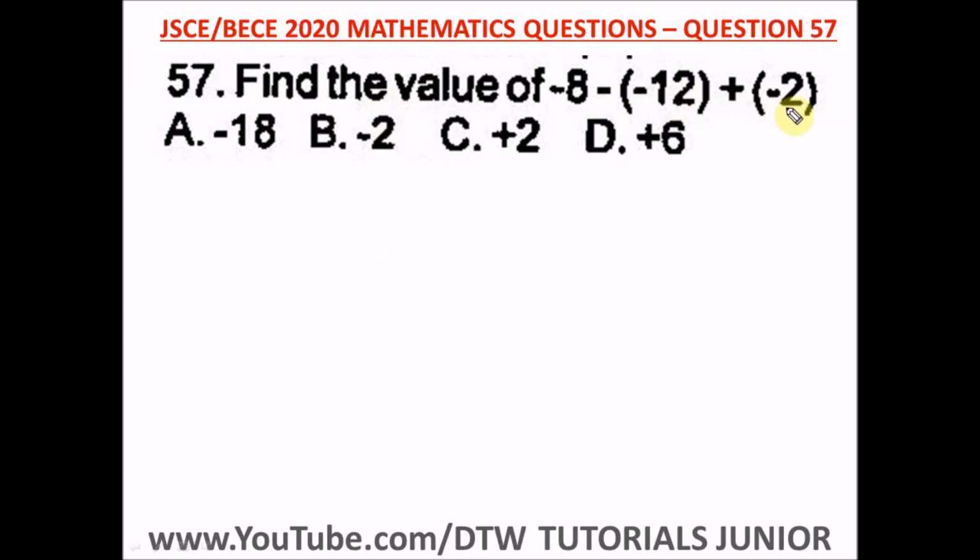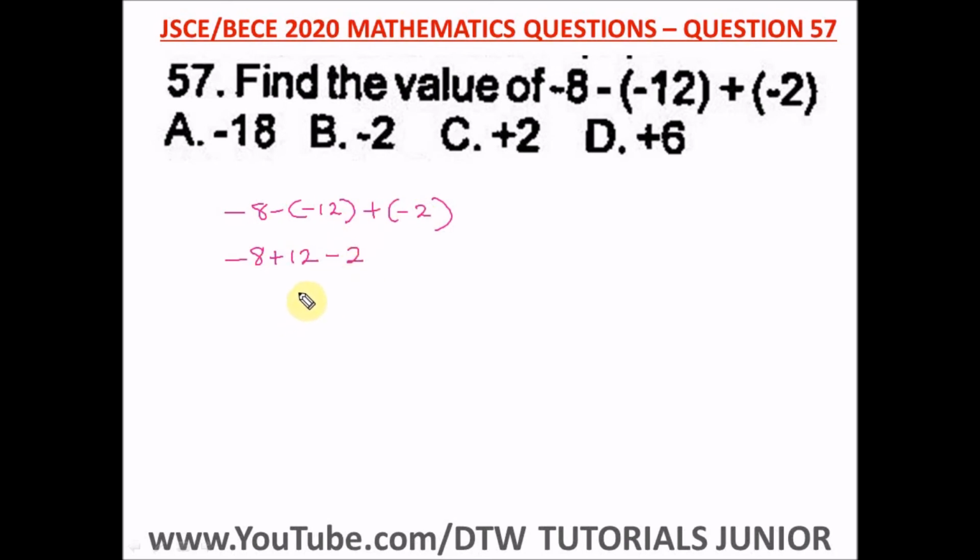Question 57 of the Junior WAEC 2020 Mathematics Past Question, that's your BECE exam. It says find the value of this. So we have -8, negative in parentheses, -12 plus, also in parentheses, -2. So let's open up these parentheses, these brackets. We have -8, this negative times this negative, we're going to have a positive 12.